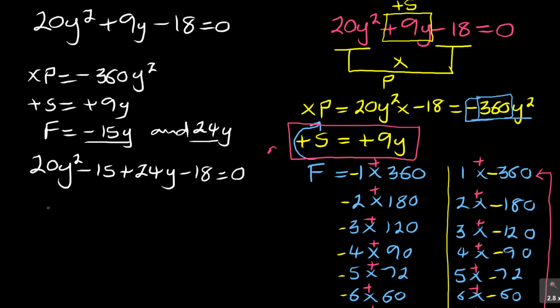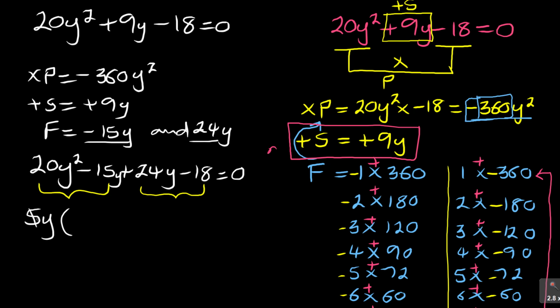Then that's where you need to do grouping again. We have looked at this consistently in the previous question 2. I think this must be 15y. So you do this: take the first 2 and take the last 2. We are factorizing by grouping, asking yourself what's common in 20y squared and 15y. Obviously for 20 and 15, the common number is 5. For y squared and y, you take the smaller power, which is y.